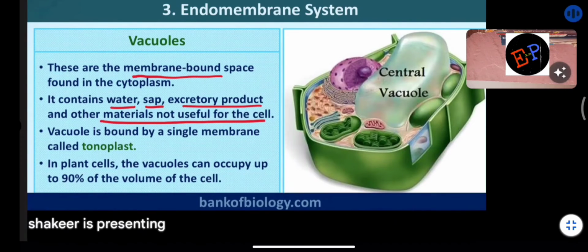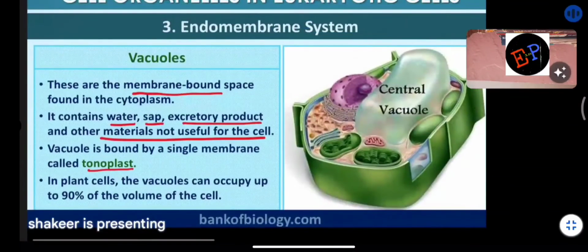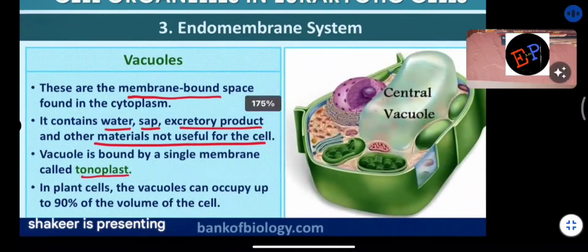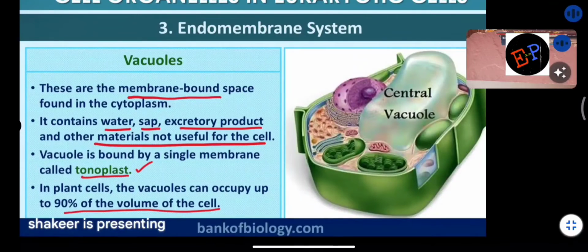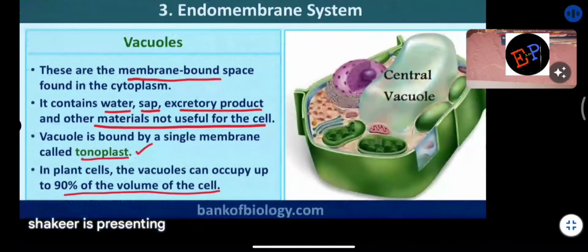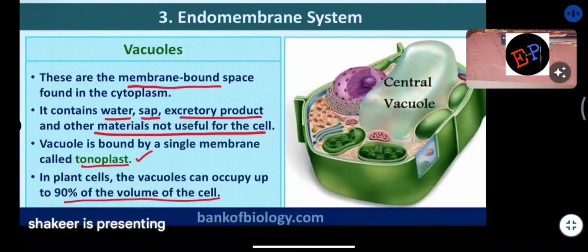The vacuole is bound by a single membrane called the tonoplast. So what is the membrane of the vacuole called? It is called the tonoplast. In plant cells, the vacuole can occupy up to 90% of the volume of the cell. There are many organelles inside the cell, but in the plant cell only the vacuole can occupy up to 90% of the part. Water, sap, and the excretory products produced in the cell are present inside this vacuole. Clear?